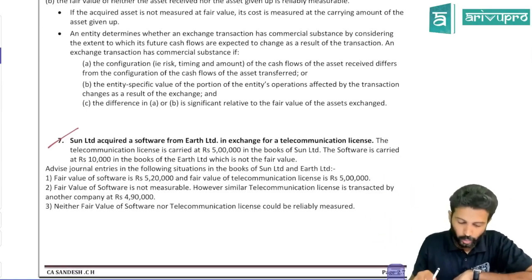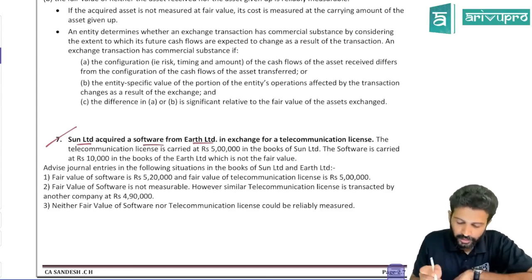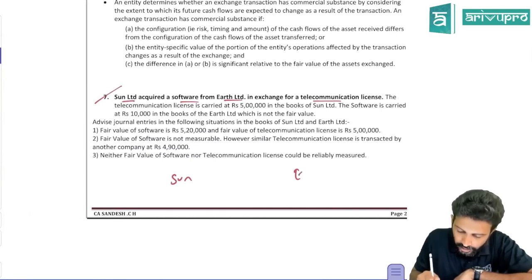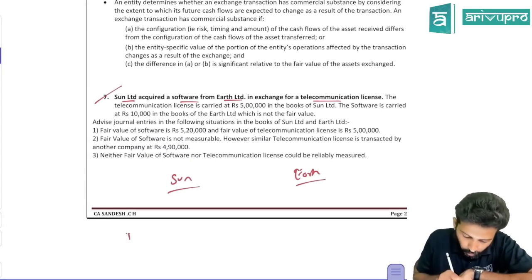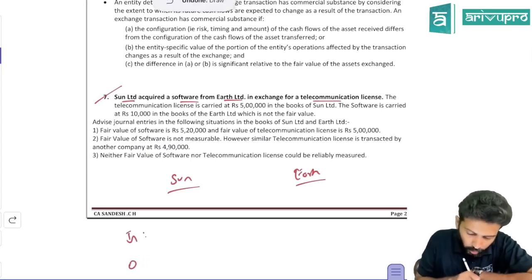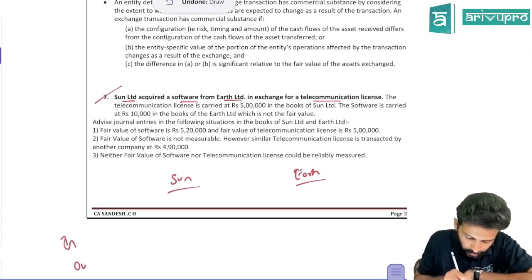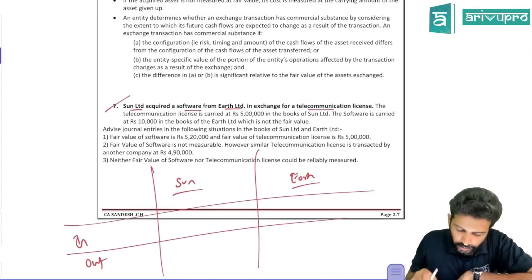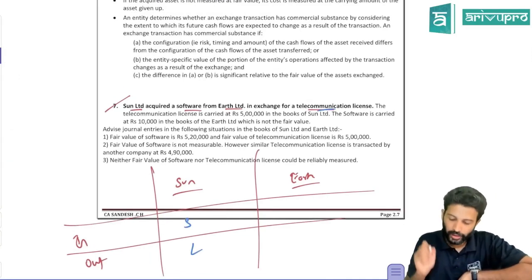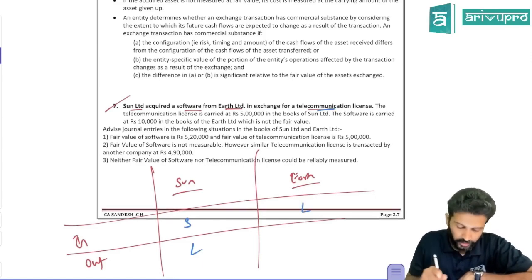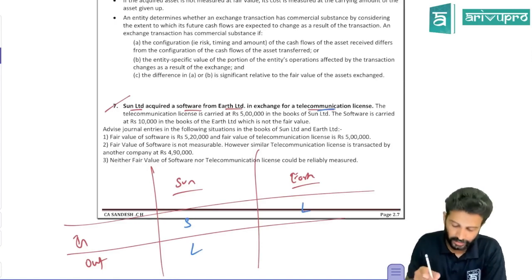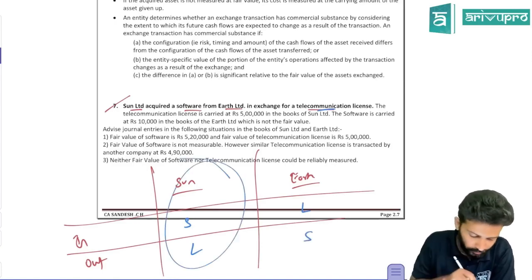Let's apply it in this particular question. Sun Limited acquired software from ArP in exchange of telecom license. Maybe we'll write this first. Sun, and this is ArP. For Sun, what is coming in, what is going out? In and out we will write. Sun acquired software, so software is coming in in exchange of telecom license, so license is going out. For ArP, it is the other way around, because I think they're asking the journal entry for both Sun and ArP. For ArP, license is coming in, software is going out. First, maybe we'll do it for Sun.